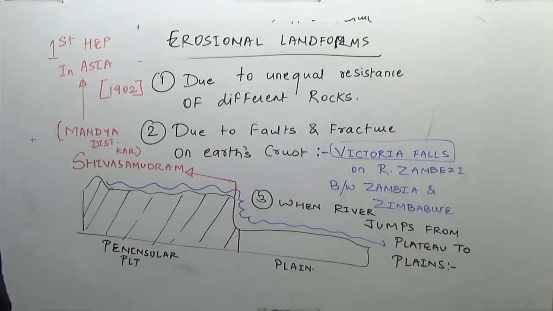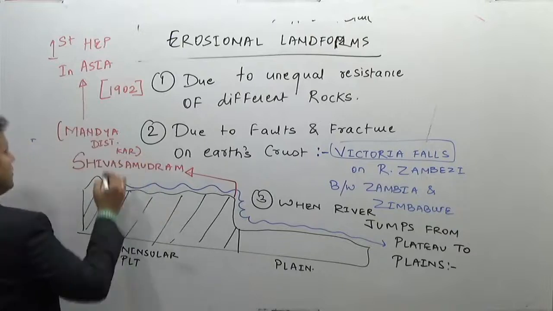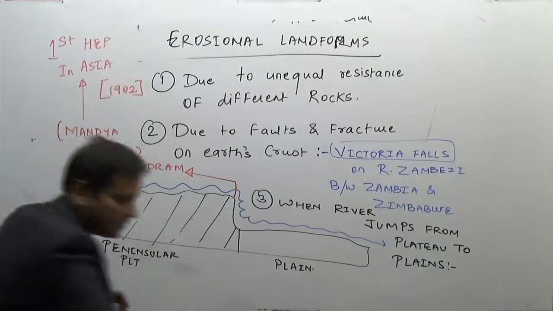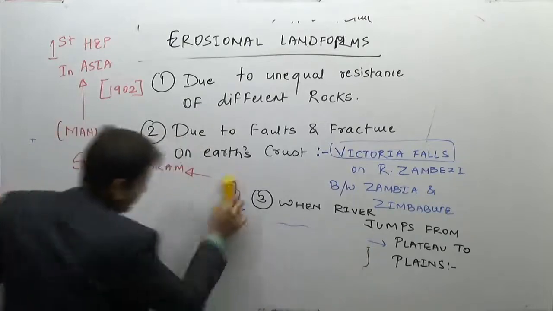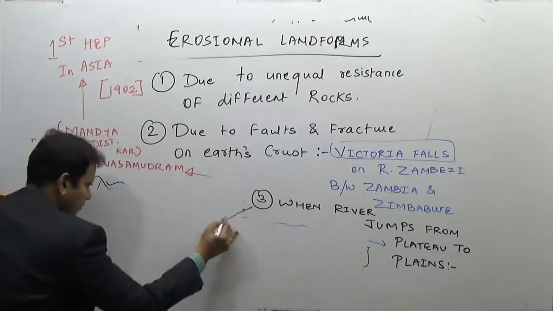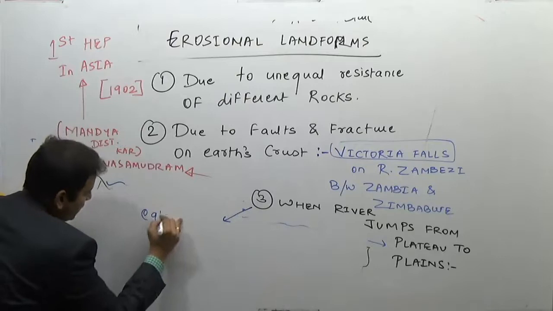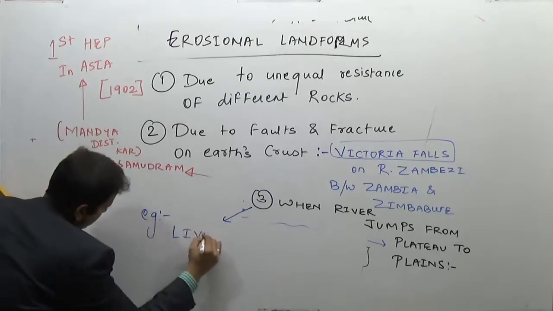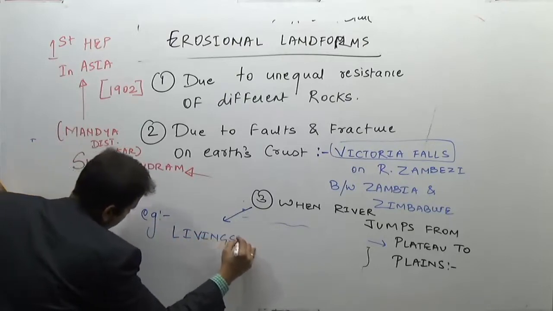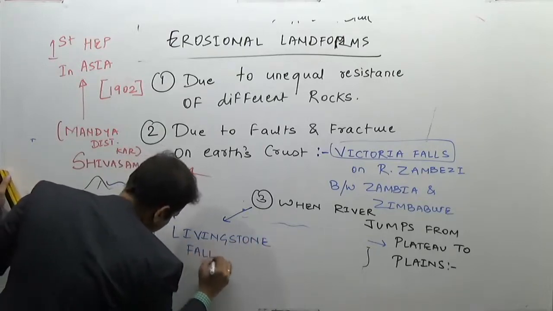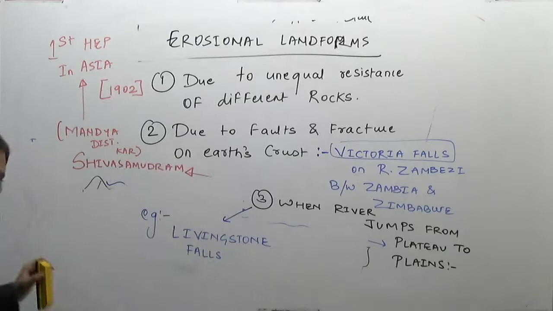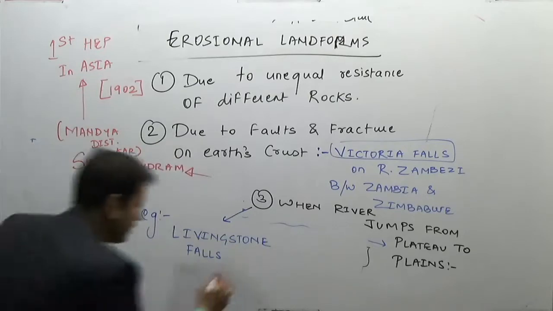The second example of such a waterfall is Livingstone Falls. Livingstone Falls on river Congo.